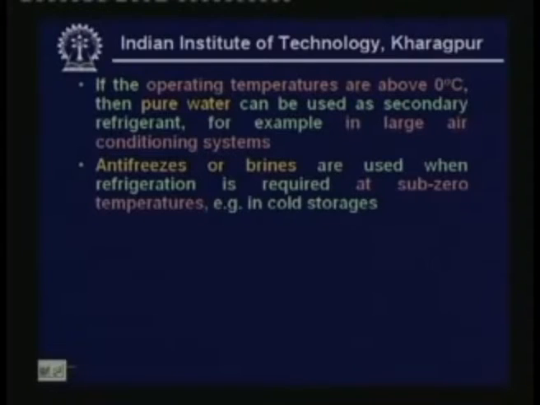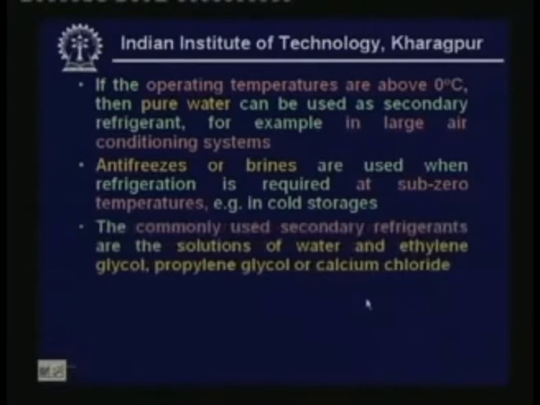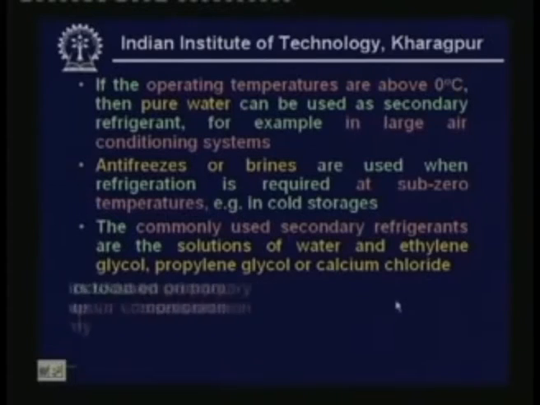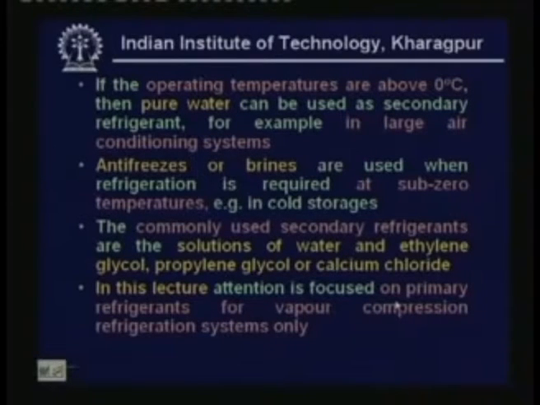So we have to use other secondary refrigerants, namely antifreezes or brines, and these kinds of applications you encounter in cold storages or other frozen food processing applications, etc. The commonly used secondary refrigerants are the solutions of water and ethylene glycol, or water and propylene glycol, or water and salts such as calcium chloride, etc. In this lecture I shall not discuss secondary refrigerants, so the attention is primarily focused on primary refrigerants for vapor compression refrigeration systems only.